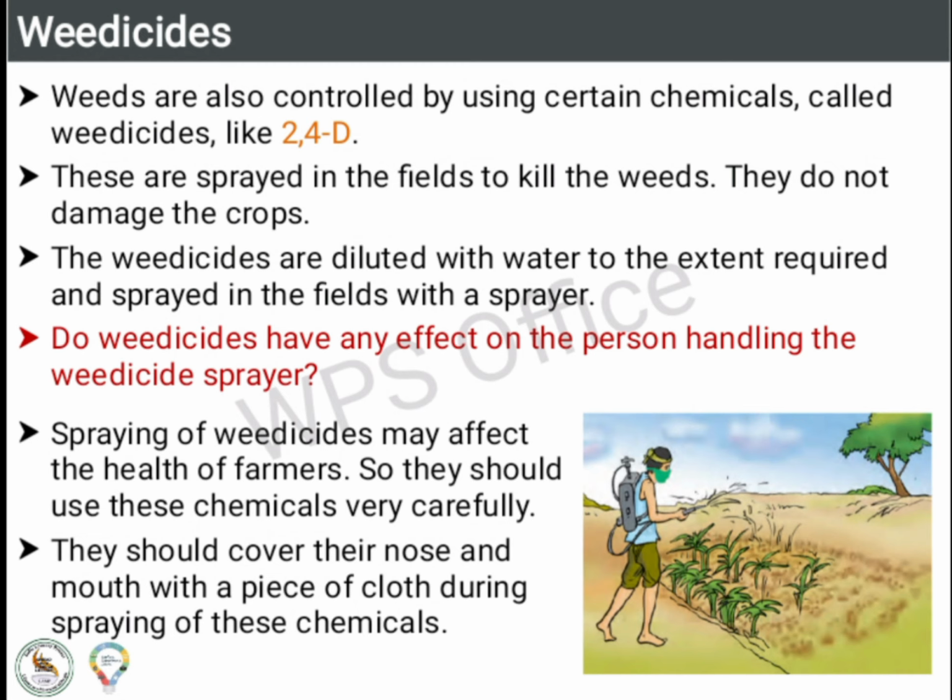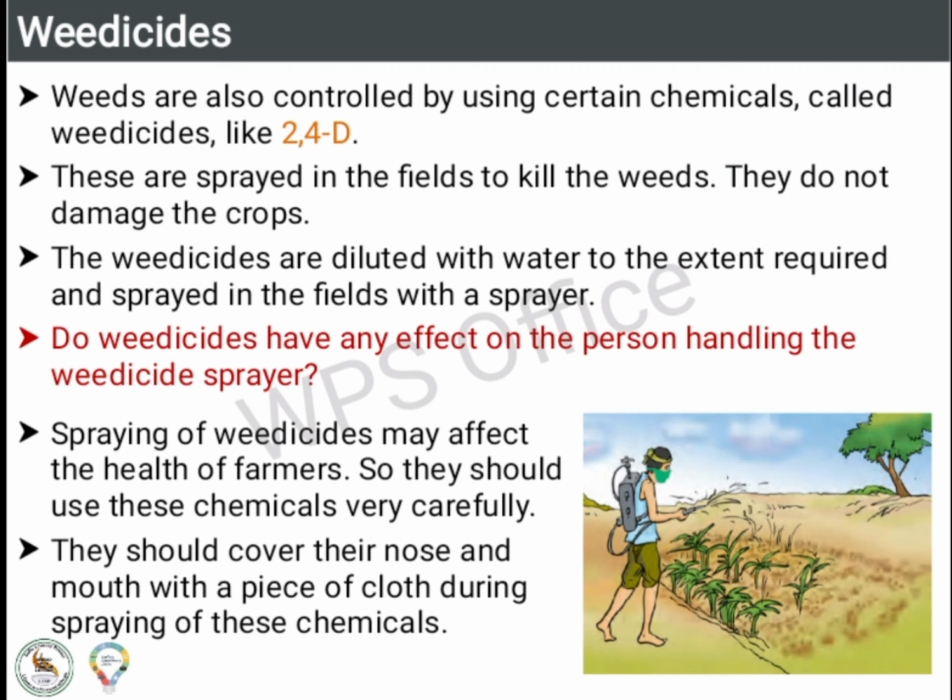Weedicides. Weeds are also controlled by using certain chemicals called weedicides, like 2,4-D. These are sprayed in the fields to kill the weeds. They do not damage the crops. The weedicides are diluted with water to the extent required and sprayed in the fields with a sprayer.